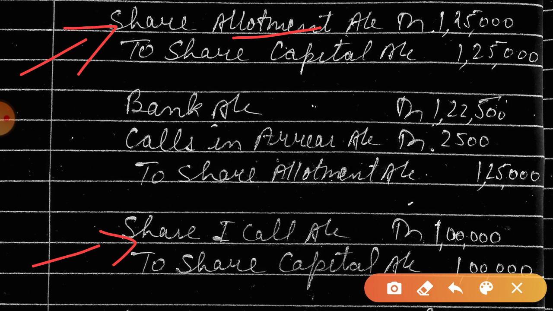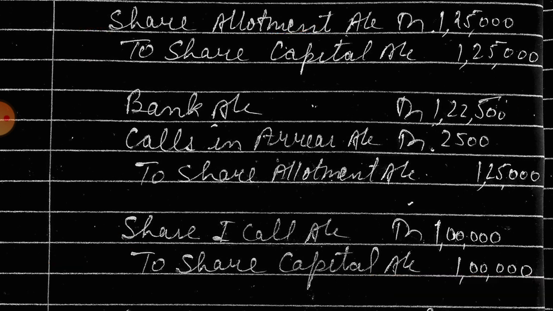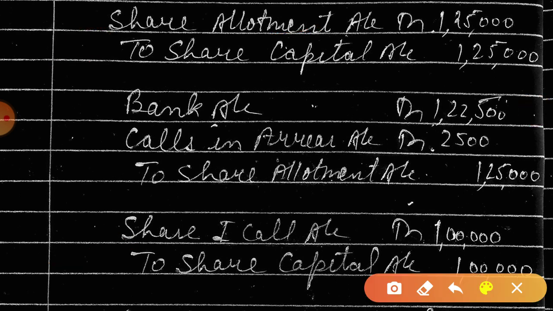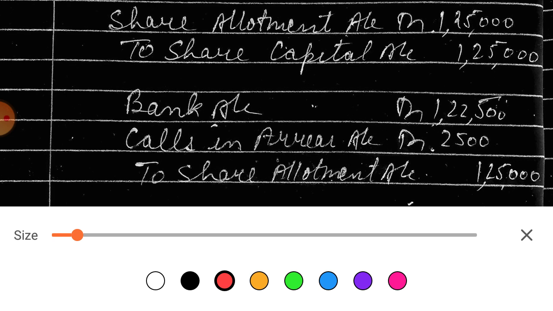Okay, so here the company is asking share allotment account. And then there will be the amount received except for 100 shares. X is not paying us the amount.